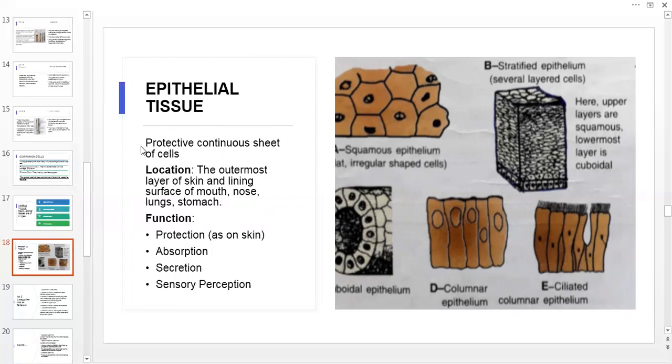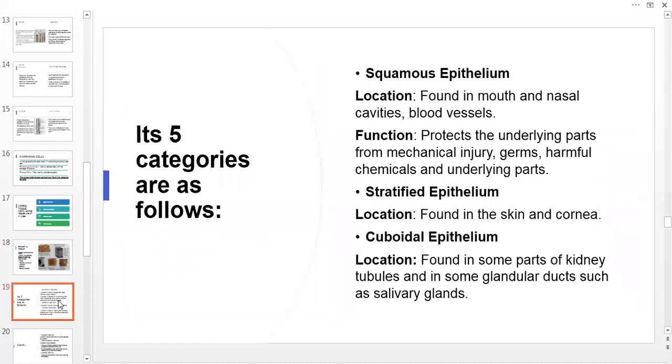Epithelial tissues are the protective continuous sheet of cells. Its location: it is found in the outermost layer of skin and the lining surface of mouth, nose, lungs, stomach. What is its function? Protection, absorption, secretion, and sensory perception. These are all the functions of epithelial tissues. So epithelial tissues are of 5 types. First of all, we will talk about the squamous epithelium.